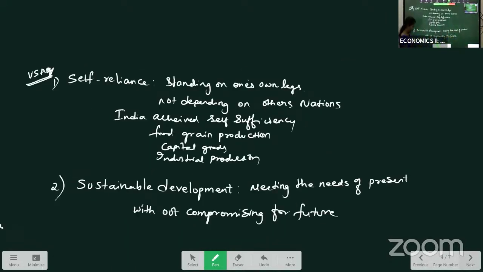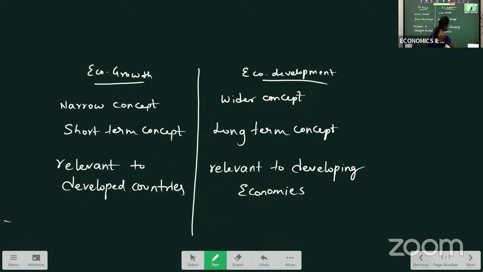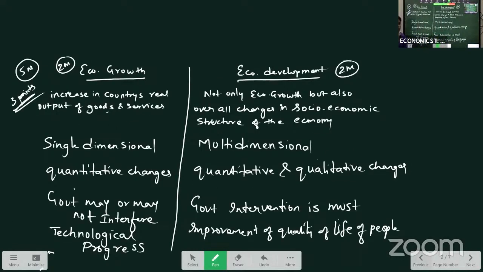Okay. We have discussed economic growth and economic development, right? Your 5 marks question. Go through these points once.